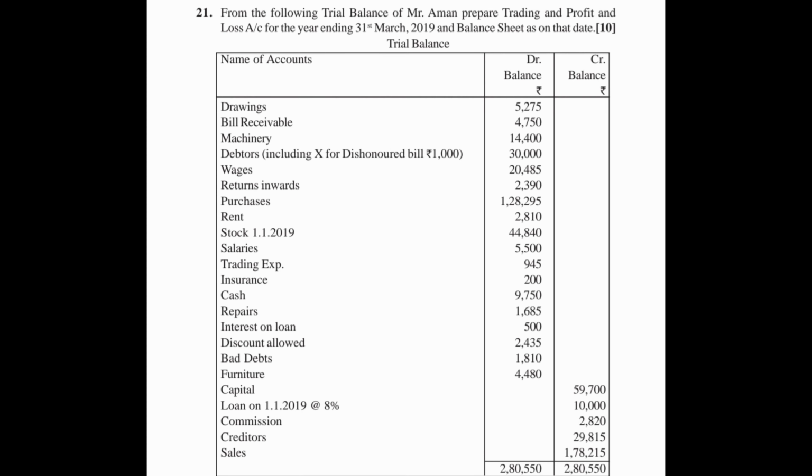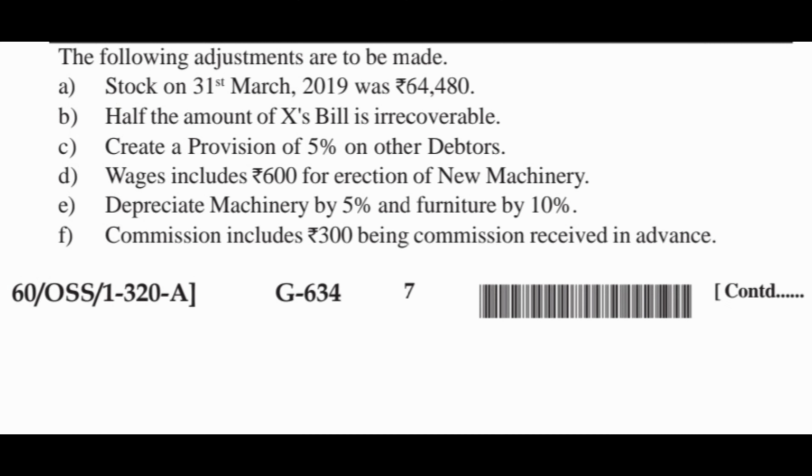21. From the following trial balance of Mr. Aman, prepare trading and profit and loss account for the year ending 31st March 2019 and balance sheet as on that date. The following adjustments are to be made. A. Stock on 31st March 2019 was rupees 64,480.